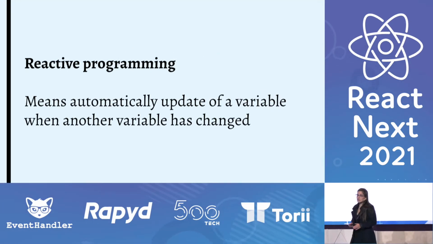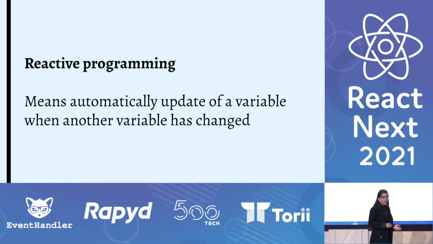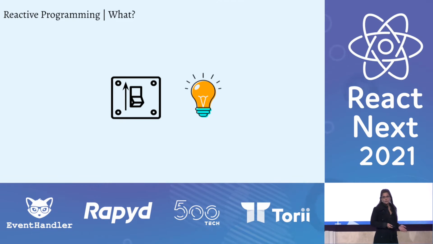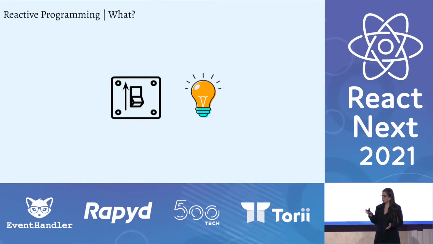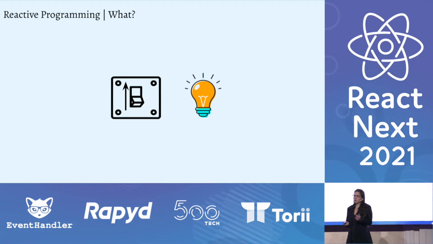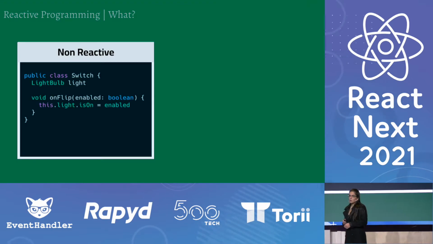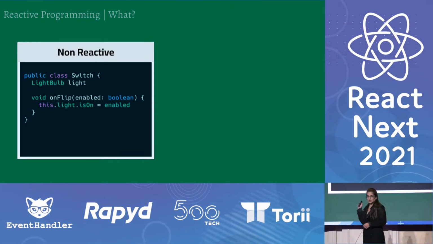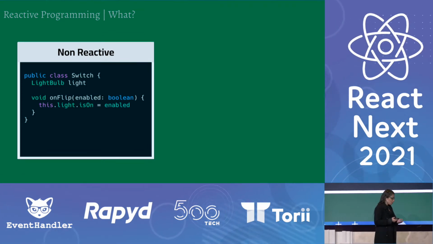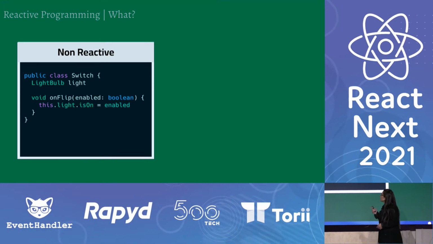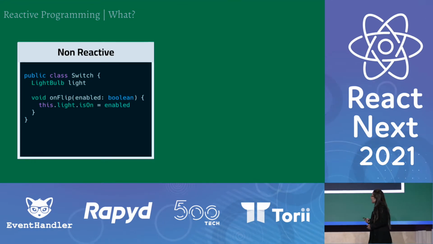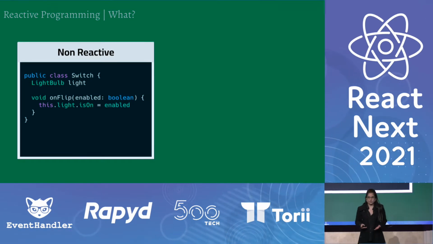So before we dive into Mobix, let's talk about reactive programming. Reactive programming means automatic update of a variable when other variables have changed. Let's take, for example, a light and a switch. As you all know, when we flip the switch, the light turns on and off, right? But I want you to think about it in coding terms. One way to implement it is something like this. Whenever we flip the switch, we change the state of the light. Now, the reason why this is not reactive is because the light here is very passive. The switch modifies the state of the light, and it's not the light that is responsible for its own state.